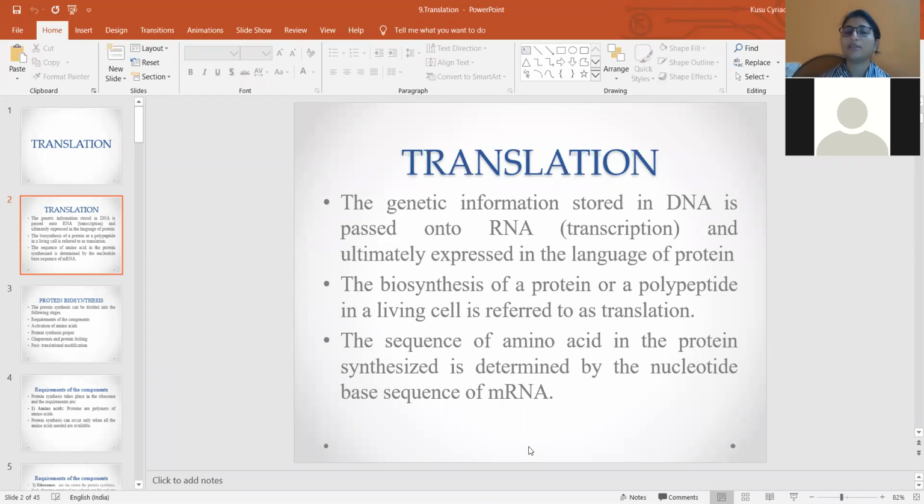That is why we say the genetic information stored in the DNA is expressed in the form of protein. Based on the codon sequences in the DNA, mRNA is synthesized, and based on the codon sequences in the mRNA, amino acids will be added. In what order the amino acids are added to the polypeptide chain determines the protein synthesized. That means which protein has to be synthesized, that information lies in the DNA. Is it clear to you?